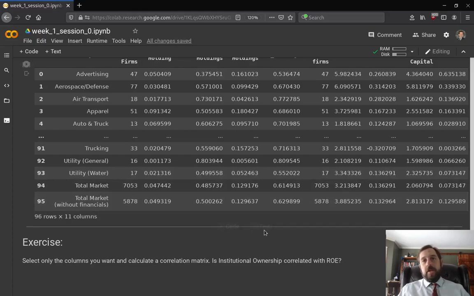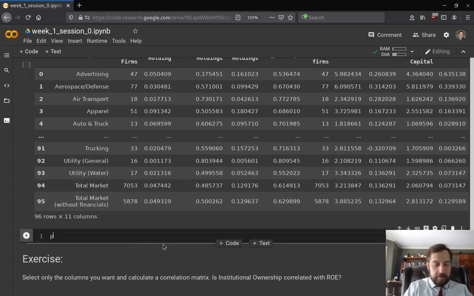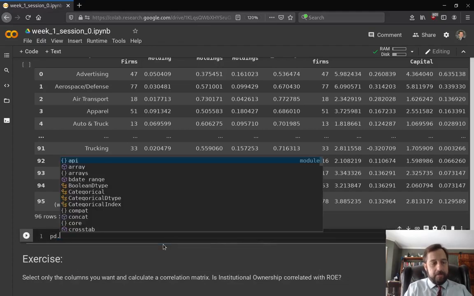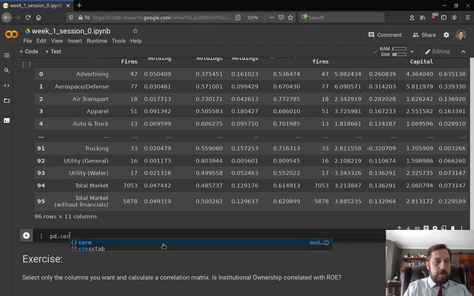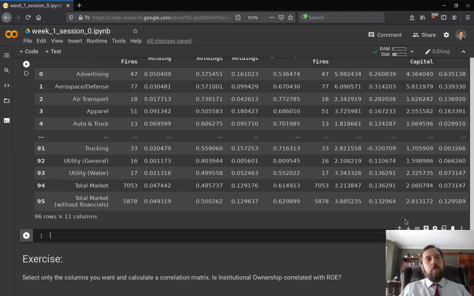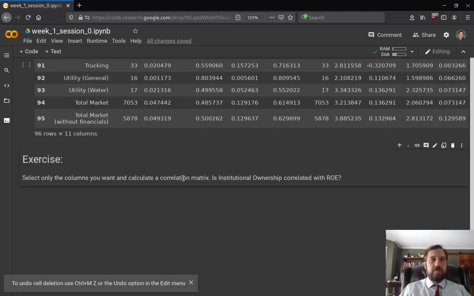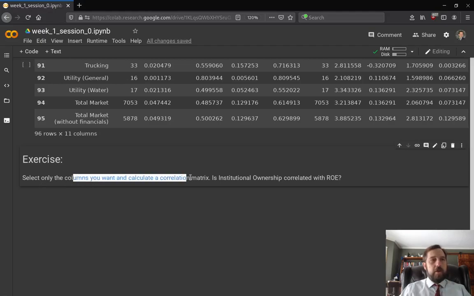Now, to answer the question, I guess I don't have it here, but Pandas does have some visualization, and it does have some statistical routines. So you can calculate a correlation coefficient of a data frame in Pandas. So use the correlation. To answer this question, that's what you're going to want to use: the calculated correlation matrix using the correlation function in Pandas.